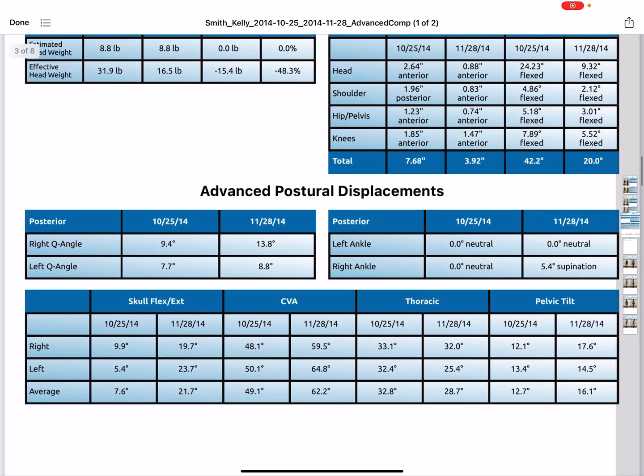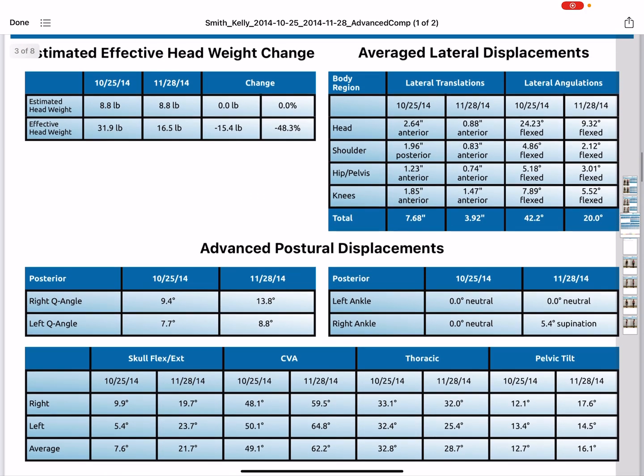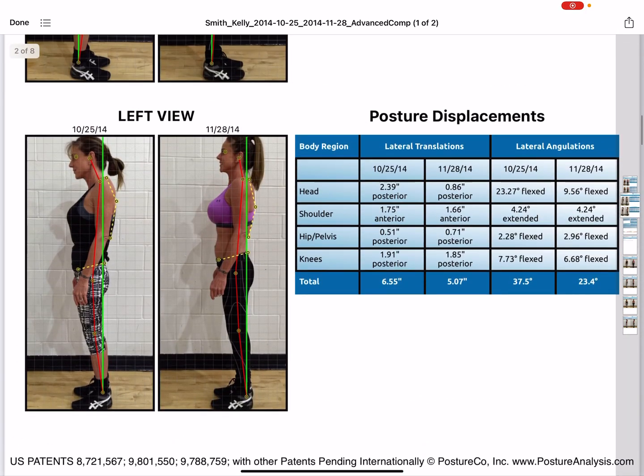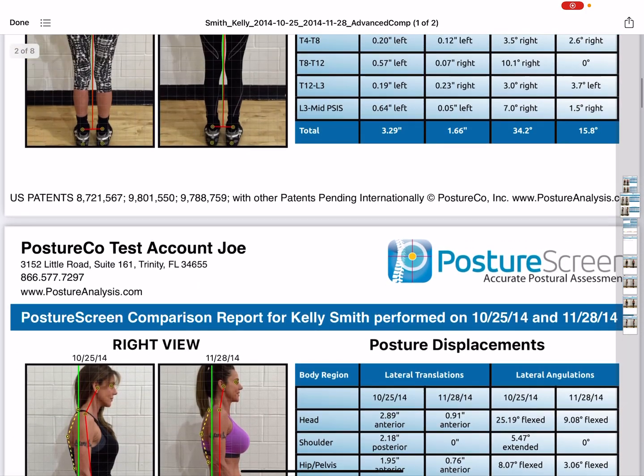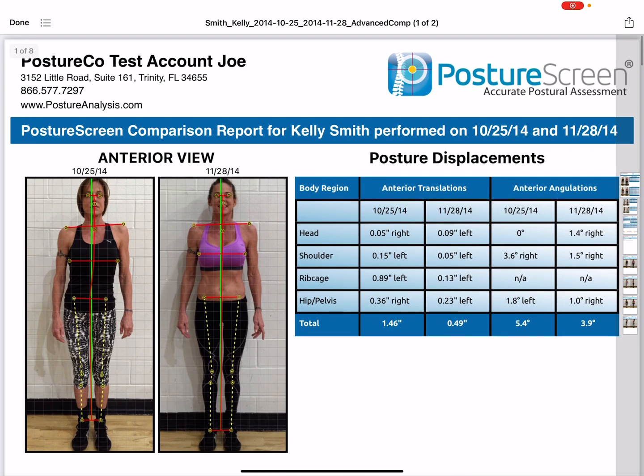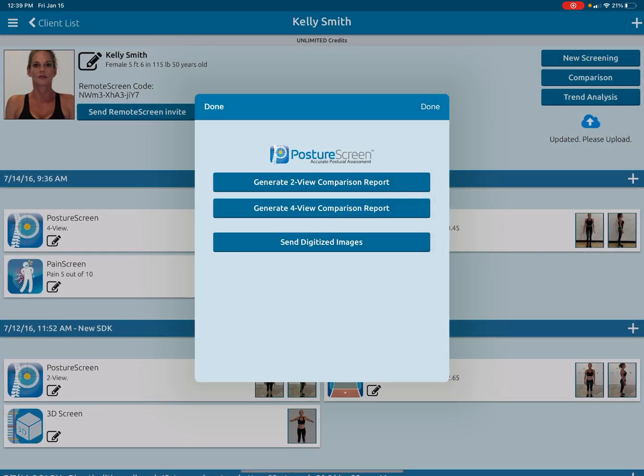So I, Dr. Ferrantelli, do not recommend you send this to your patient or client unless you want to answer a lot of questions and explain to them every single thing. I say that because we've gotten numerous emails asking, how do you explain this to a patient? The fact is, you don't explain this to a patient. That's like explaining how to read x-rays to a patient, right? You explain the basics for the terms that they understand and they need to know. Don't complicate your life trying to explain all the little tiny angles, unless that's what you want to do.